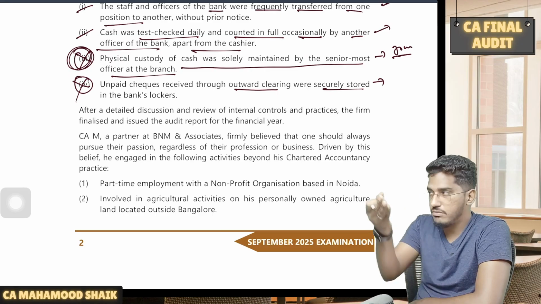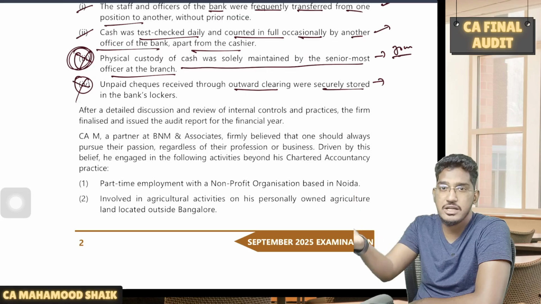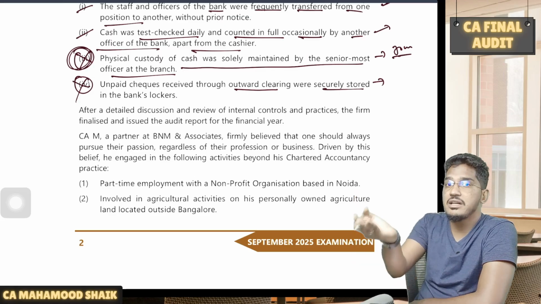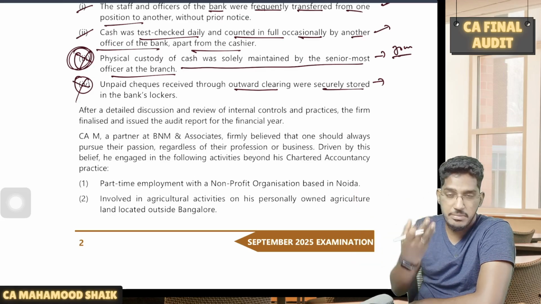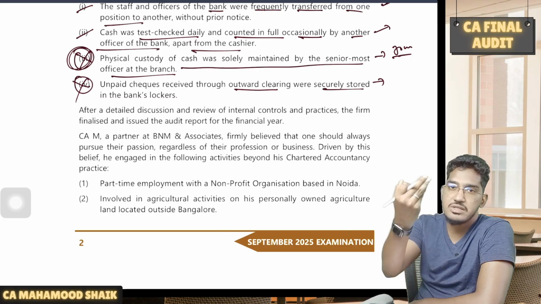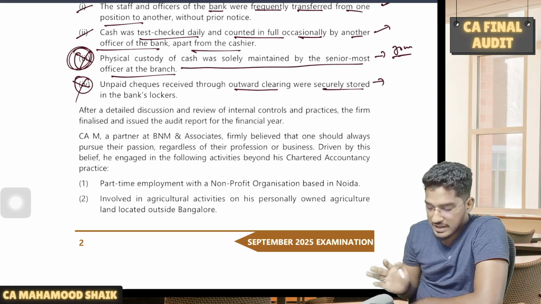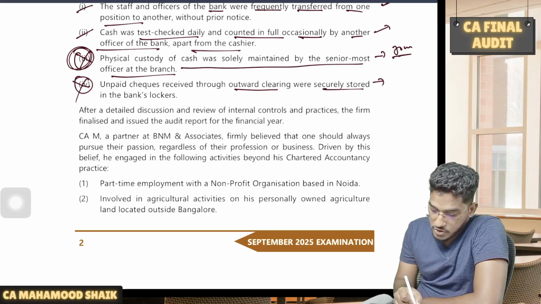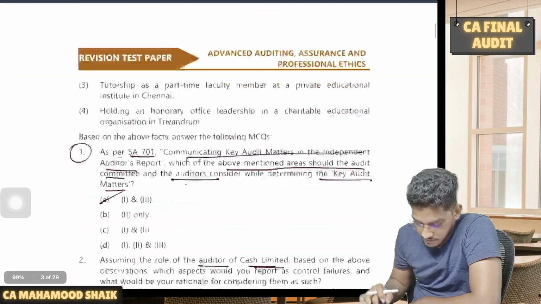Sir, you gave the check, we sent it for collecting, but we did not get the payment. So please come and collect your check back. Either they have to intimate the customer to come and collect it, or they have to send it to the customer directly. So they can't keep it in a bank's locker. So 1 and 2 are strong internal controls, whereas 3 and 4 are inappropriate internal controls.